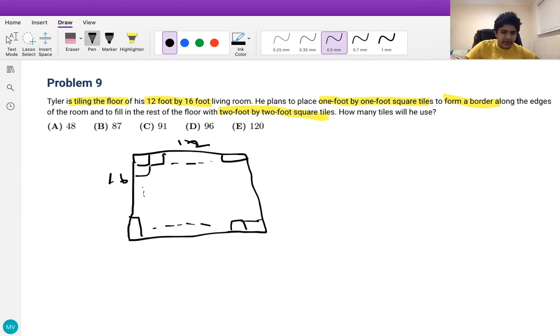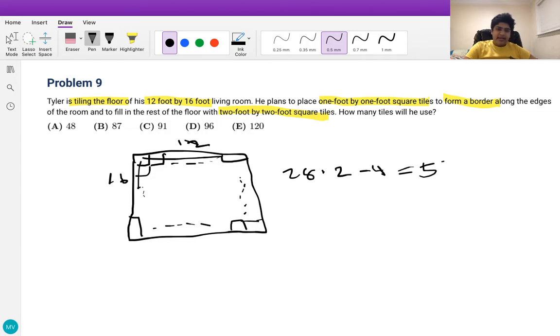So we know that the total is going to be 12 plus 16 plus 12 plus 16. But then we subtract the corners once, since they are overcounted. They're counted once here, for example. So our answer is really 28 times 2 minus 4, which is going to equal 52 1 foot by 1 foot tiles.